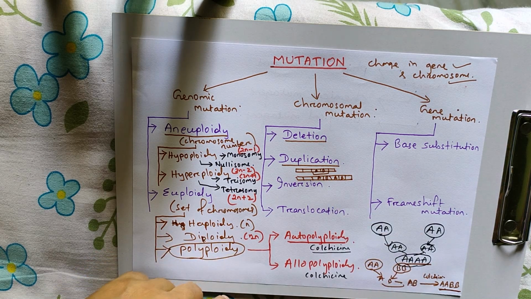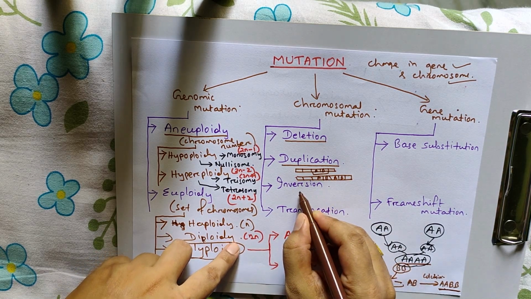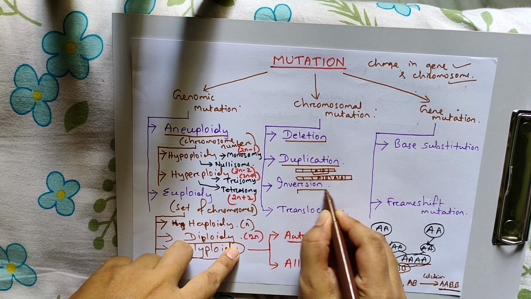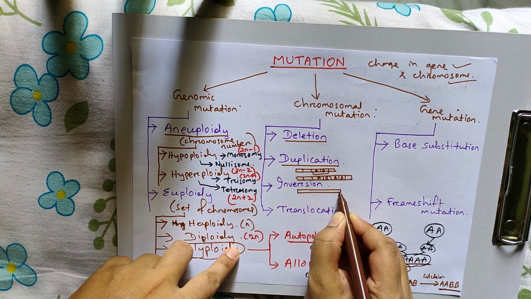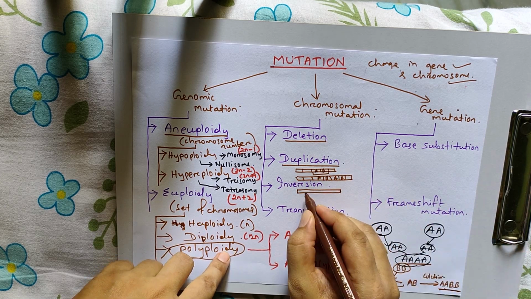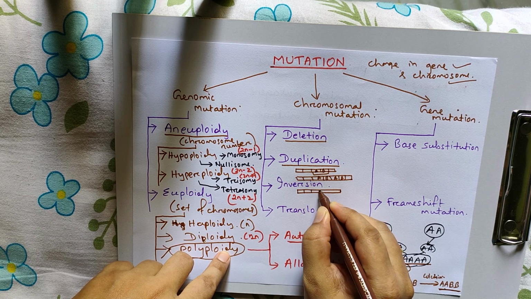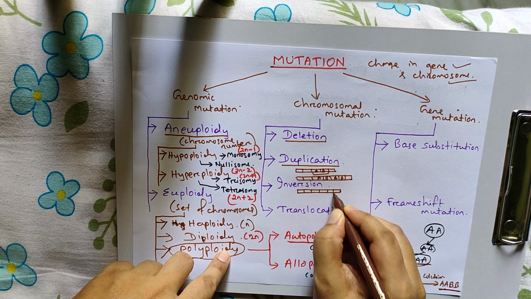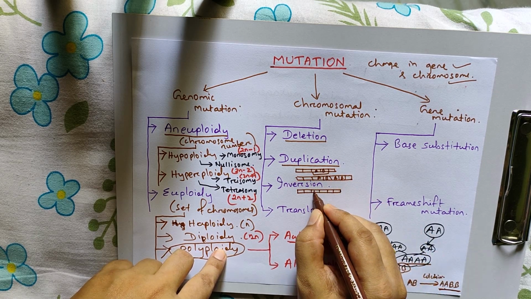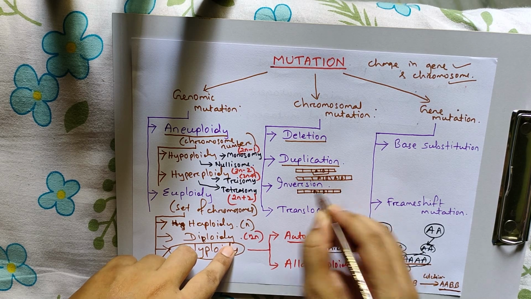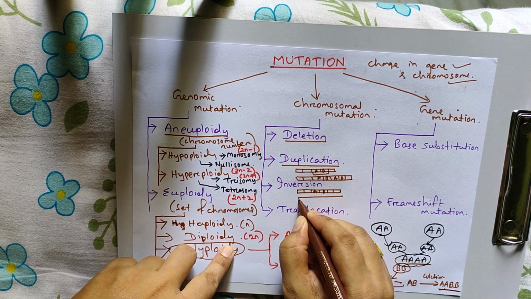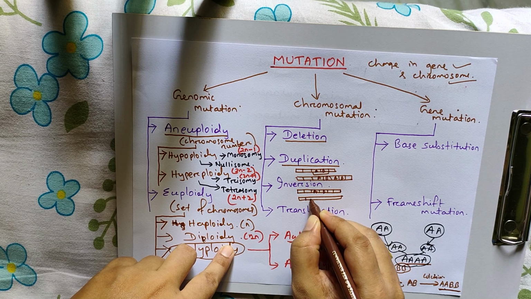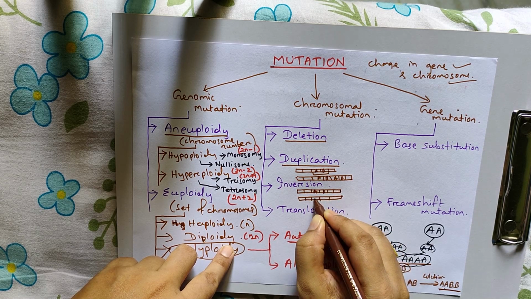This is called duplication. Inversion means the segment AB becomes reversed, BA.